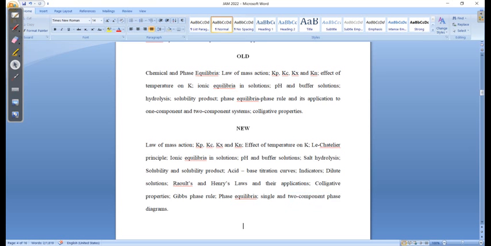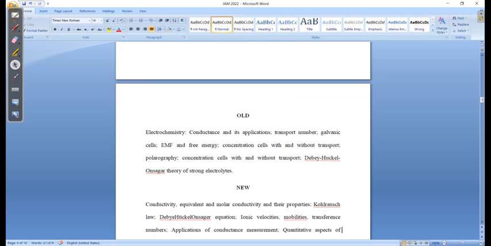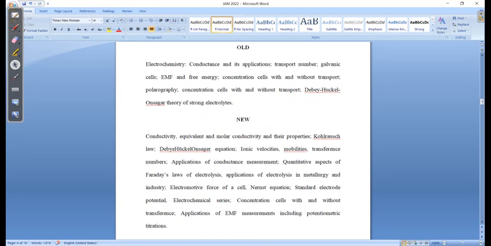And if I move further, then electrochemistry, which is again very, very important. They have added certain very important things in electrochemistry. They have clearly mentioned applications of EMF in the measurement of potentiometric titration, so now you have to learn potentiometric titration also.